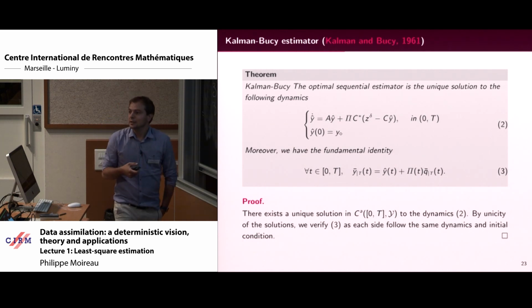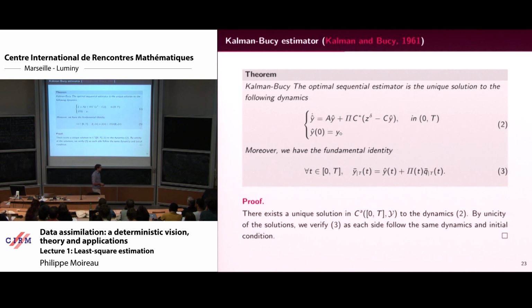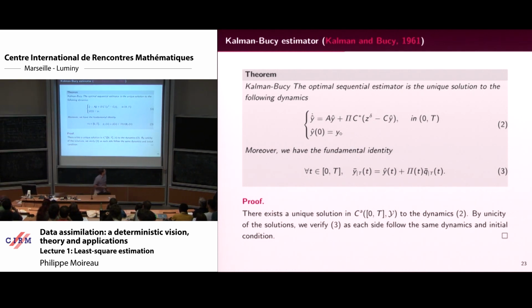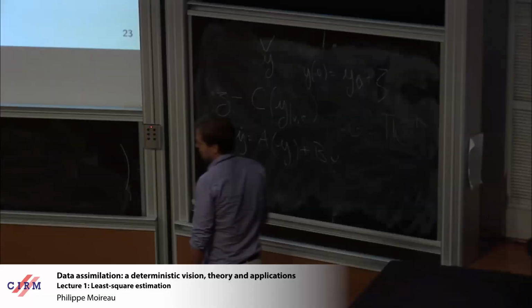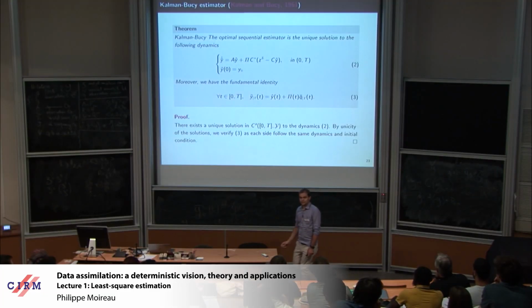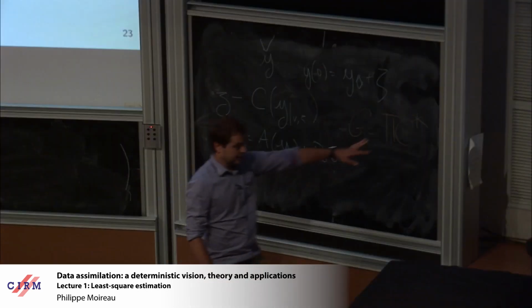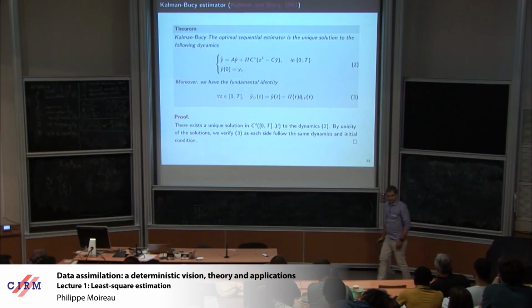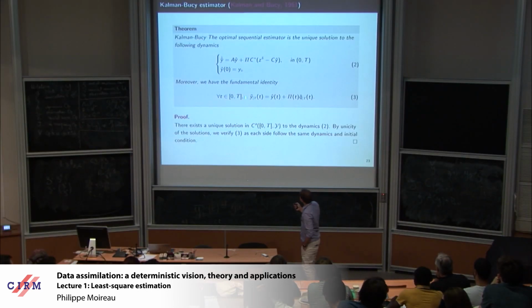So the J, the gain that I talked to you about during the first part of the talk, is P C star. Okay? If it's infinite dimension, C star is just like C transpose, something like that. Okay?